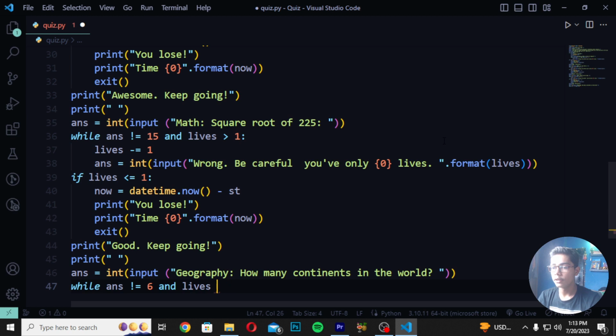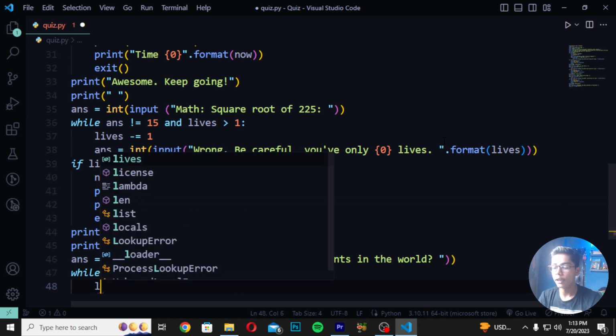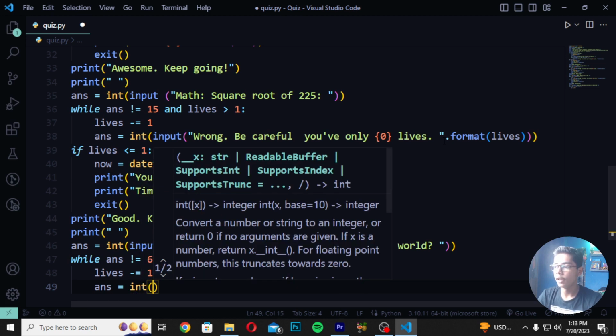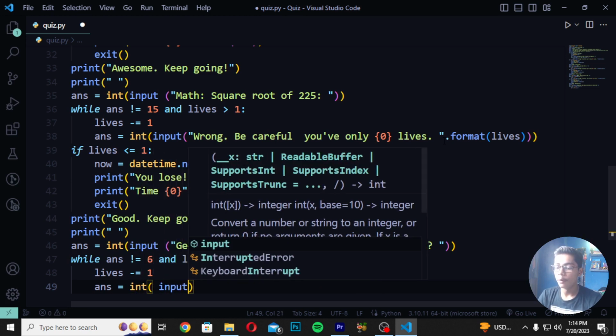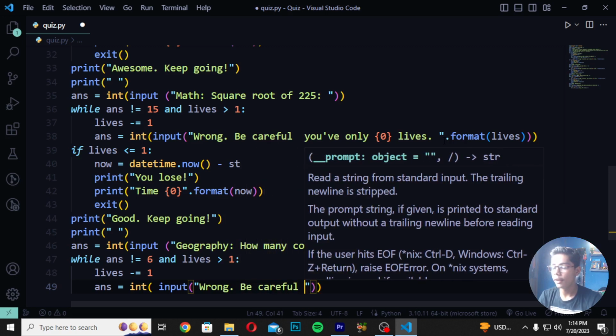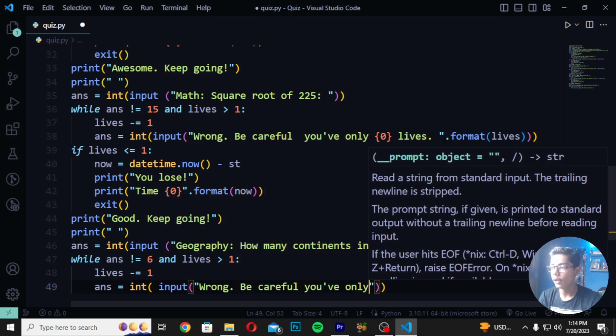Then you have to now just write here 1. Then you have to write here lives dash 1. Write here answer is equals to input. Create "wrong, be careful". Here I will be now writing "you have only 0 lives" like this.